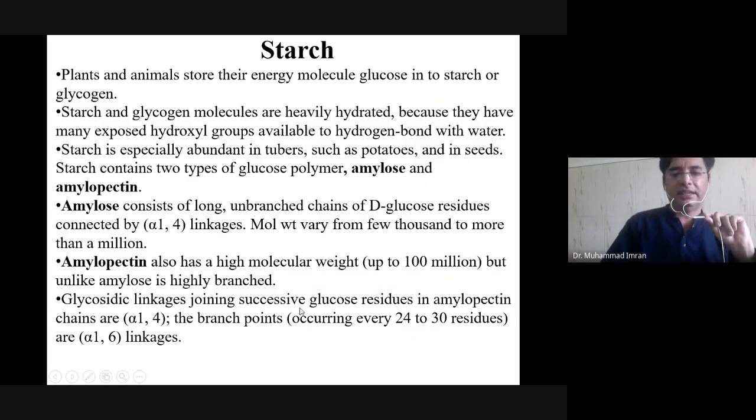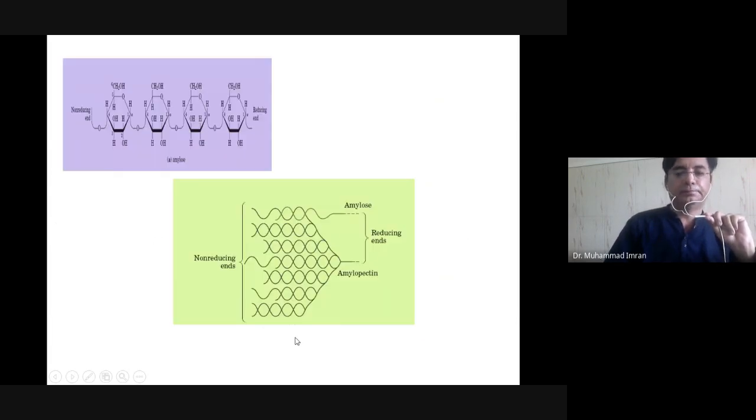Glycosidic linkage joins the successive glucose residues, and in the amylopectin chain it is alpha 1,4 and the branch point is alpha 1,6 glycosidic linkage. Here you can see only alpha 1,4 glycosidic linkage in straight chain configuration. And here you can see the branches. And this is the amylopectin.